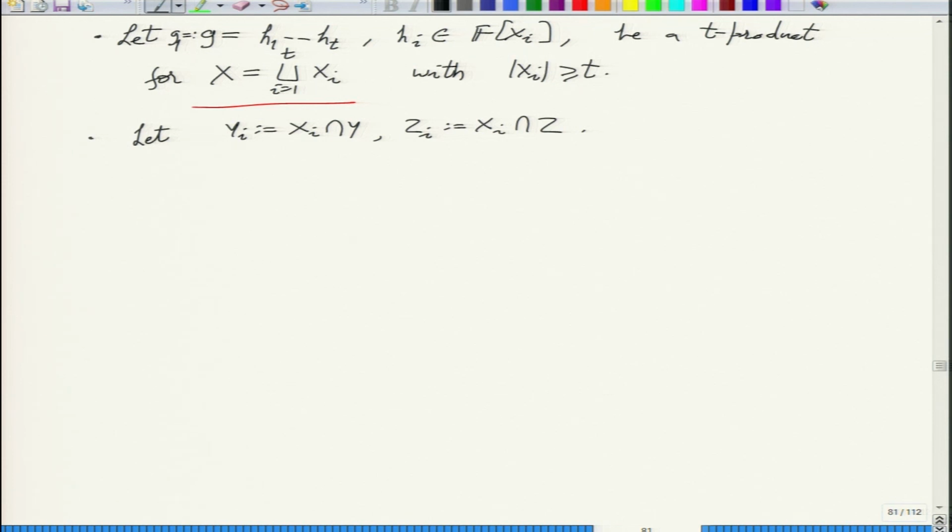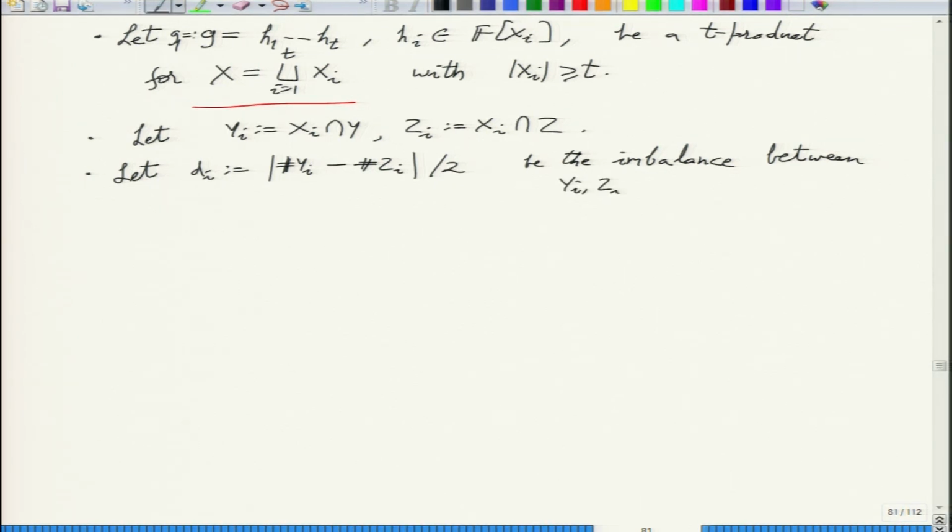So we define discrepancy. Let Di be the value of the difference divided by 2. Let this be the imbalance between Yi, Zi in Hi for all i.